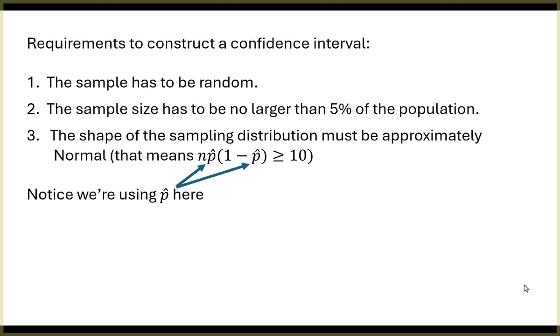And I want to point something out here. What we've done before is it's been n times p, and then 1 minus p. Why are we using p hat here? Anybody know? What are we trying to estimate?